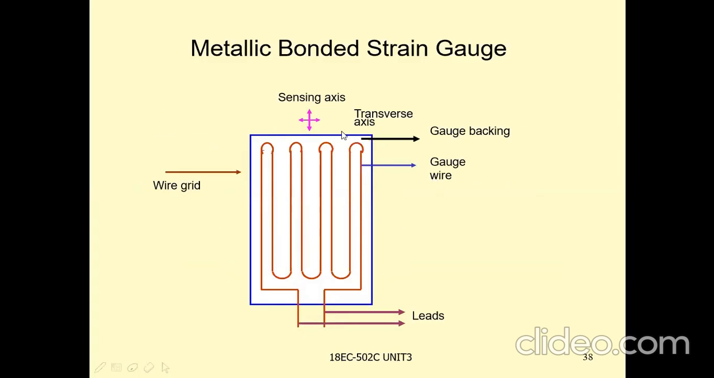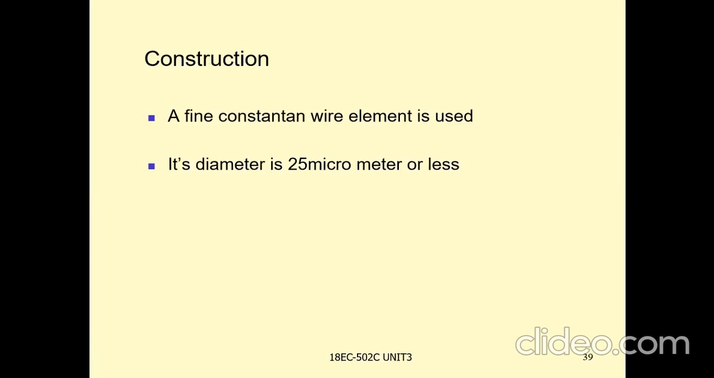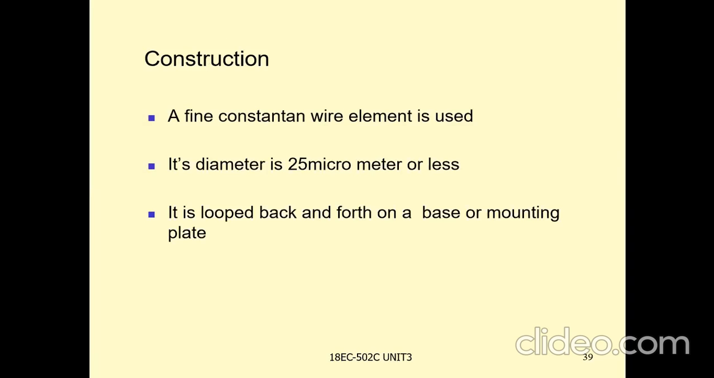This is gauge wire, grid, gauge backing. This is the construction of this metallic bonded strain gauge. The construction details are: a fine constrained wire element is used. The diameter is 25 micrometer or less. It is looped back and forth on a base or mounting plate. The base may be either a thin sheet of paper, bakelite or Teflon type.